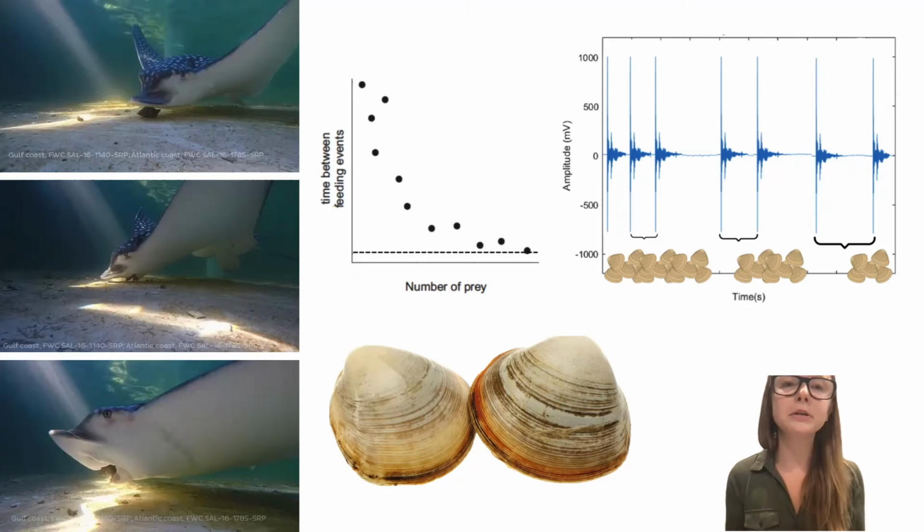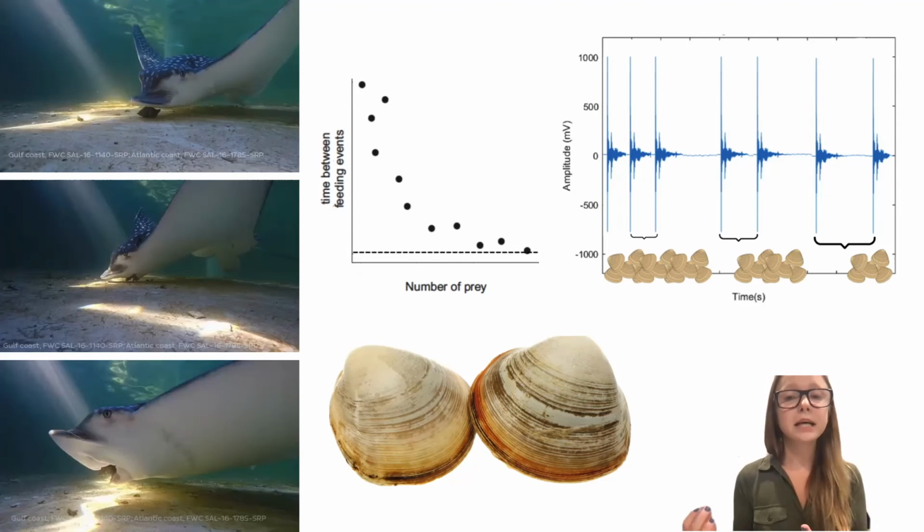You're probably wondering, what is a functional response? A functional response basically describes how prey consumption by a predator changes as a function of prey density. So for my project, that's exactly what I want to do. I want to quantify how the consumption of hard clams, which is our prey item, that is eaten by spotted eagle rays, which is our predator, changes as a function of hard clam density.